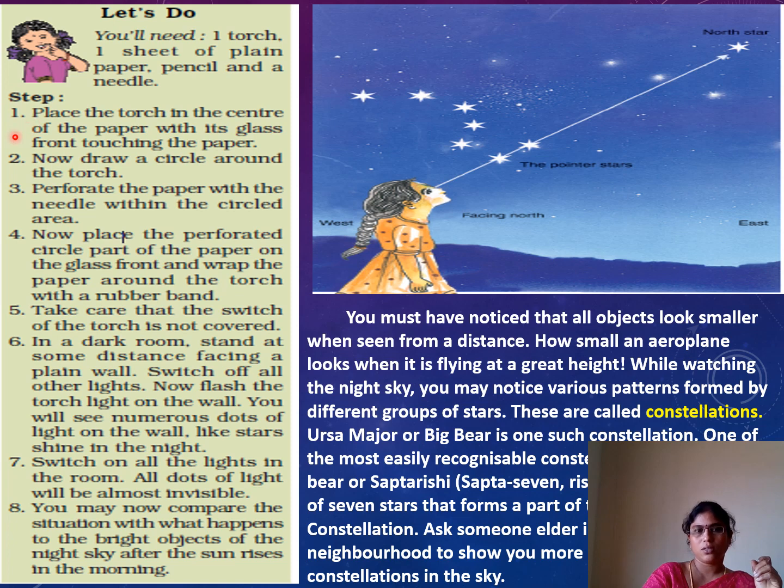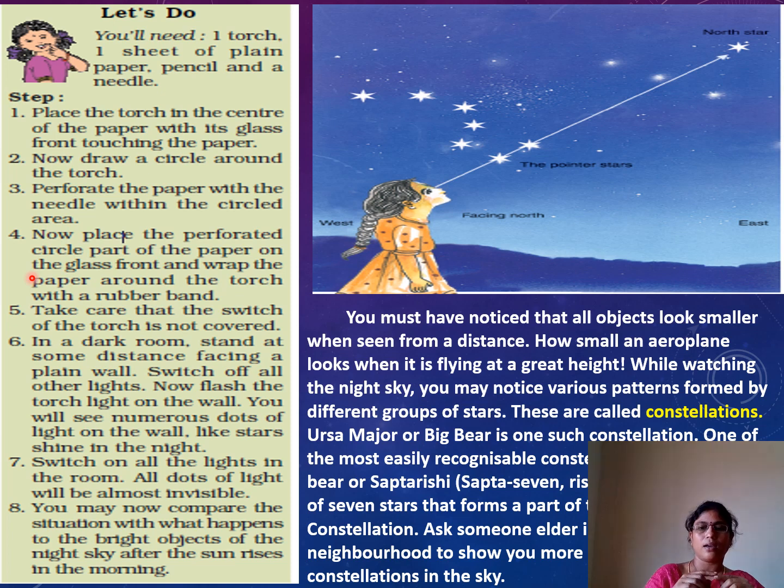First, take one torch and place it in the middle of the paper. The torch glass must touch the paper. After that, draw a circle around the torch. Then perforate the paper with the needle within the circled area.